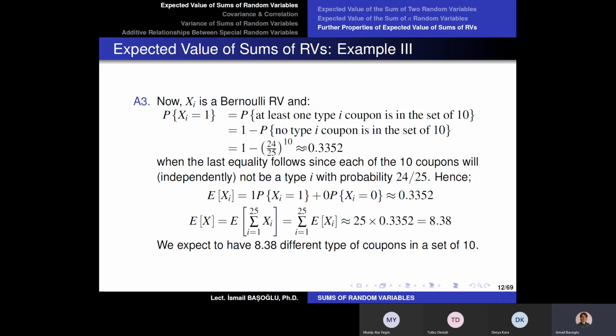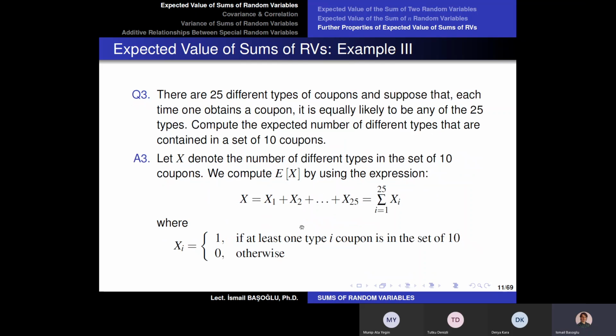So that is the probability of having at least one picture of a specific football player in the set of 10. Now, what is the expected value of this Bernoulli random variable? It is going to be equal to its success probability, which is 0.3352.